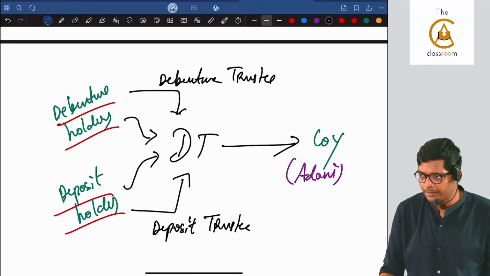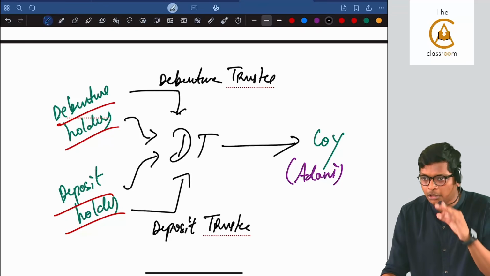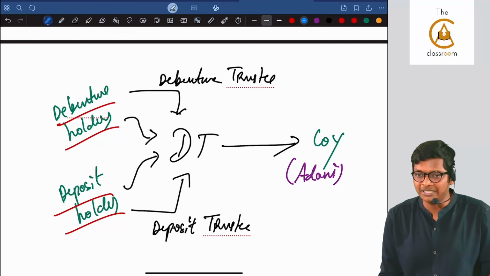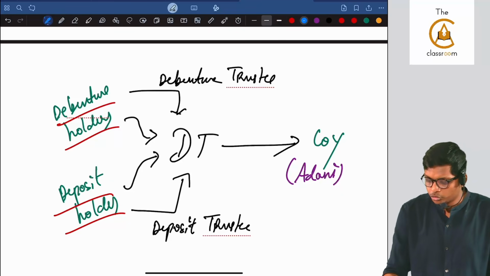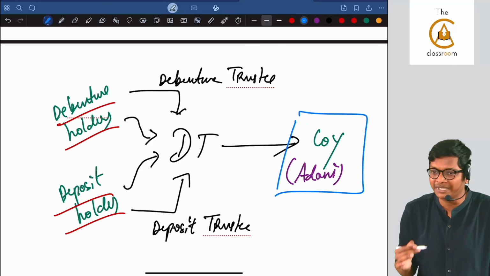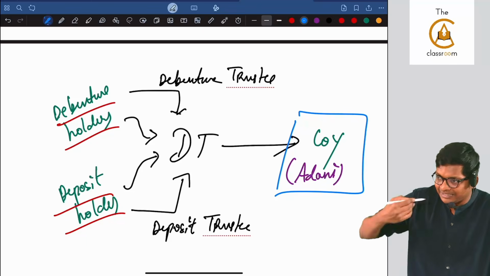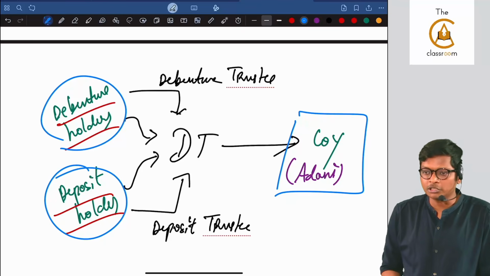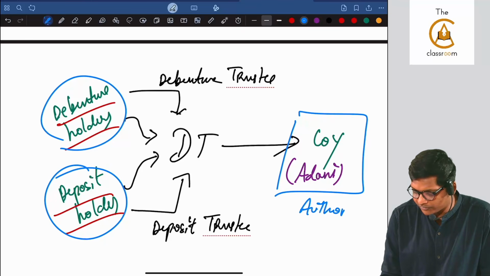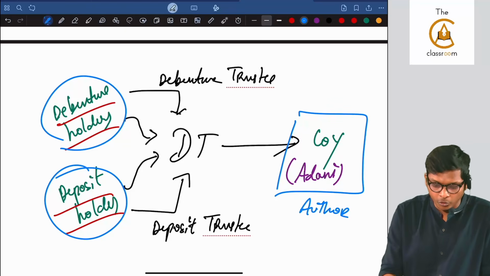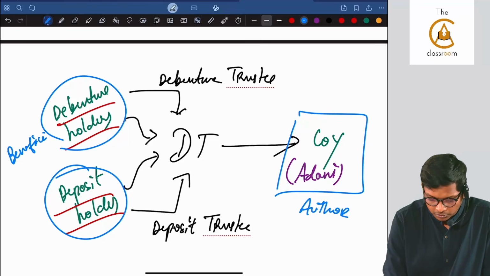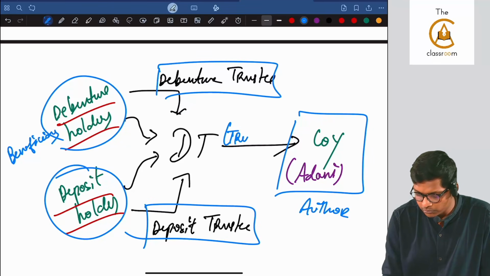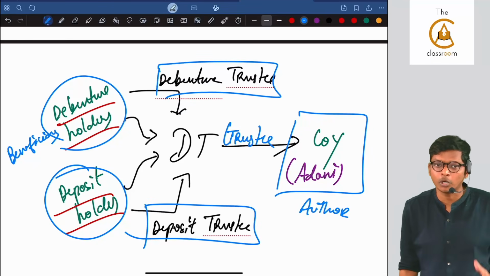Why is he called trustee? Because we create an agreement of trust with 3 people and we are all trusting him. Okay, what is this trust agreement? Always a trust will have 3 people. So the author of the trust here is going to be the company. Company will create the trust for the benefit of the debenture holders or deposit holders. So company is the author of the trust, the one creating the trust. For whom it is created, they are called beneficiary, and whom I am trusting, this person is called trustee. Are you following, guys? I hope you all know what is a trust, guys.